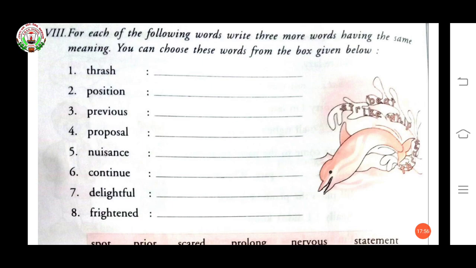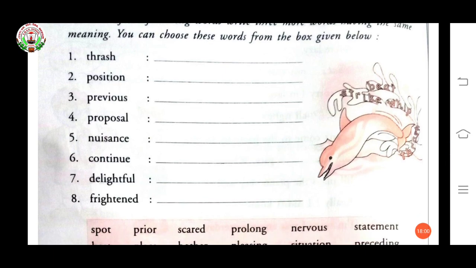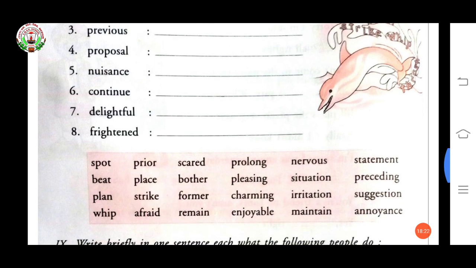So like thresh. Thresh means beat. Position means place. Previous, former. Proposal, plan. Nuisance, irritation. Continue, remain. Delightful, pleasing. Frightened, nervous. So this I told you from this box only. Now you have to find out two more words that have the same meaning. Okay?